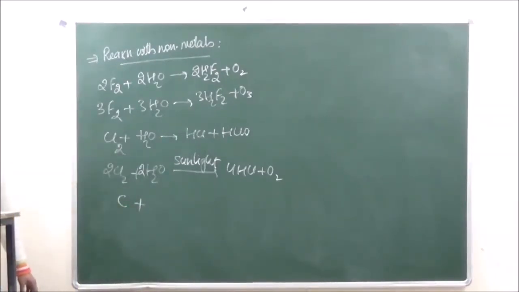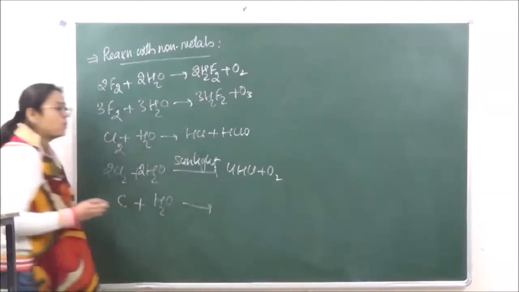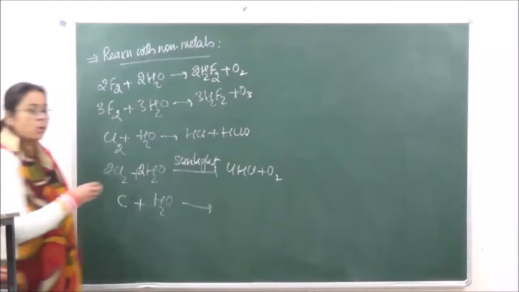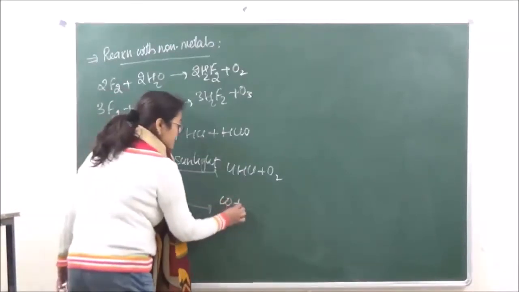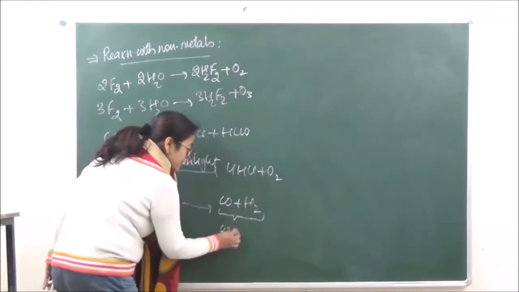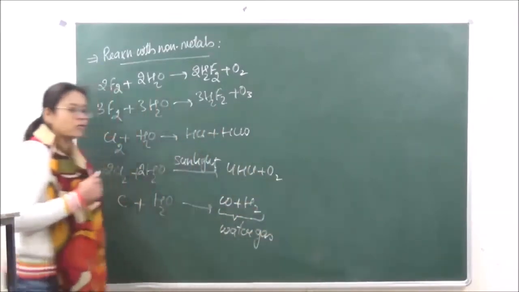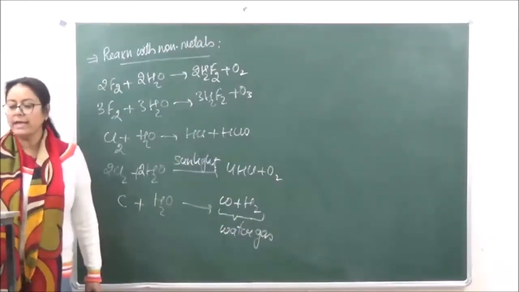If we take red hot coke, that is carbon, and react it with water, it is going to produce water gas. Water gas is a mixture of carbon monoxide and hydrogen. That is what water gas is.